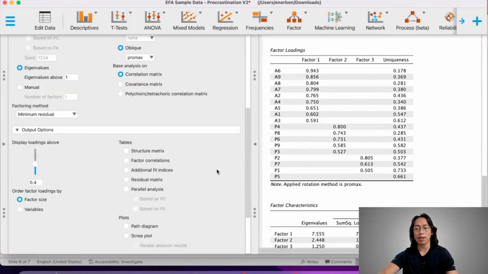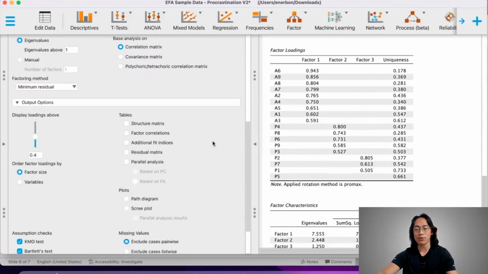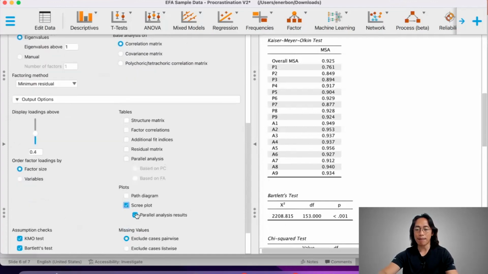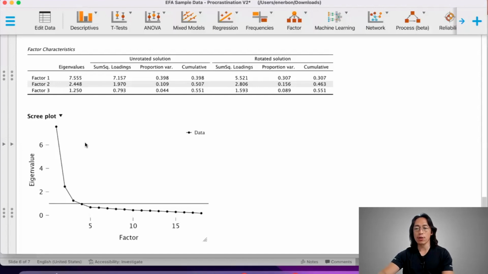Actually, for the most part, personally, I have a strong preference for using the scree plot, of course, coupled with the theory in determining the number of factors. So let's check on the scree plot. Let's uncheck the parallel analysis result. We just want to see the scree plot. So this is what we call the scree plot. And what you want to look for here is what you call the inflection point or the elbow. So the elbow basically is the point wherein there is a drastic reduction in the drop of these points.